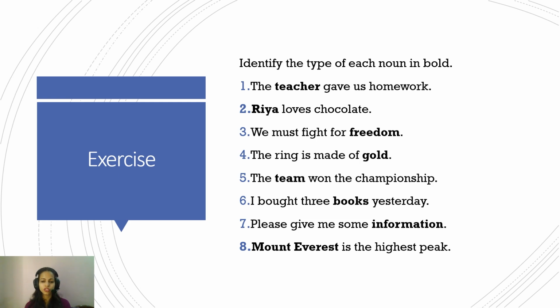Please give me some information. What is this word information here? Which type of noun do you think it is? Is it common noun? Is it proper noun? Is it material noun? You cannot touch the information. So, of course, it is an abstract noun. Again, it's an abstract thing. Information is something that does not exist in the real world. You cannot touch it. You can only know it. It's conceived in mind or transferred in different forms.